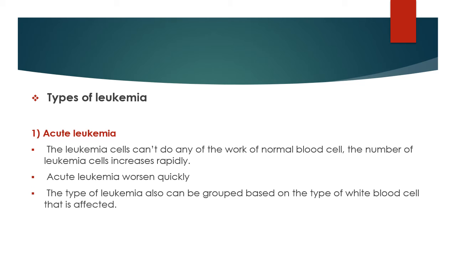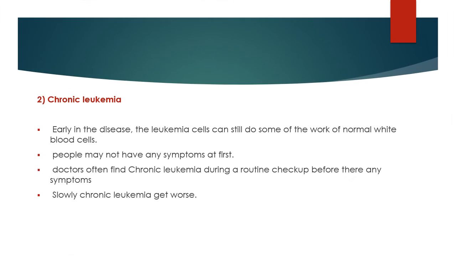Second one is chronic leukemia. Early in the disease, the leukemia cells can still do some of the work of normal white cells. People may not have any symptoms at first, but doctors often find chronic leukemia during a routine checkup, before any symptoms, and can advise treatment.